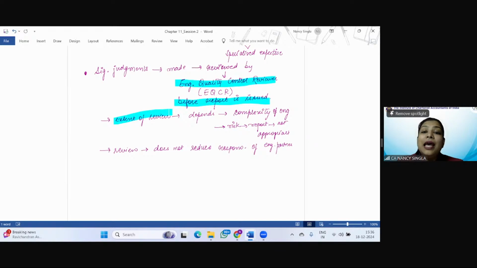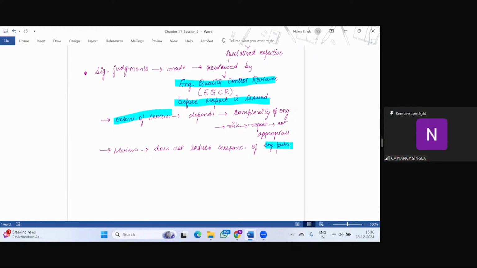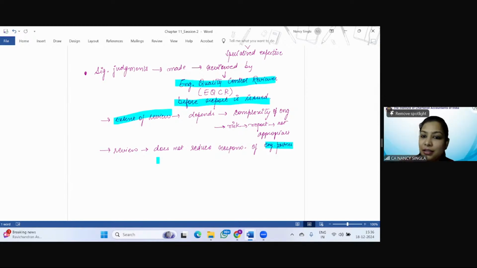The review by the engagement quality control reviewer, however, does not reduce the responsibility of the engagement partner, the partner who is signing the audit report. His responsibility will remain irrespective of the fact that the same has been reviewed by the engagement quality control reviewer.